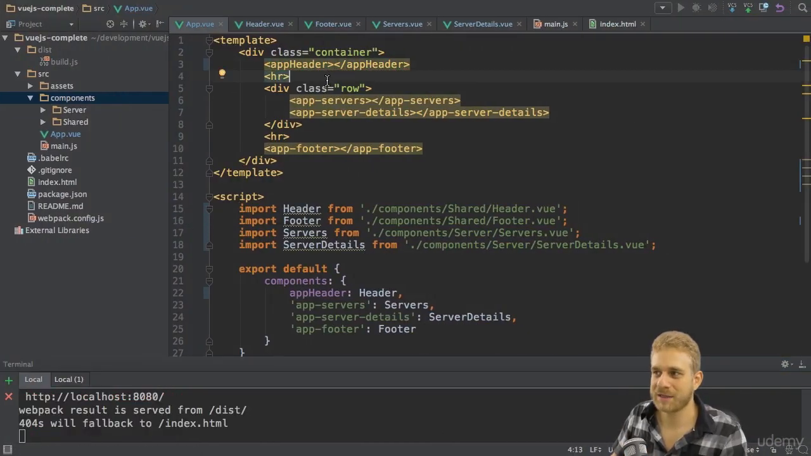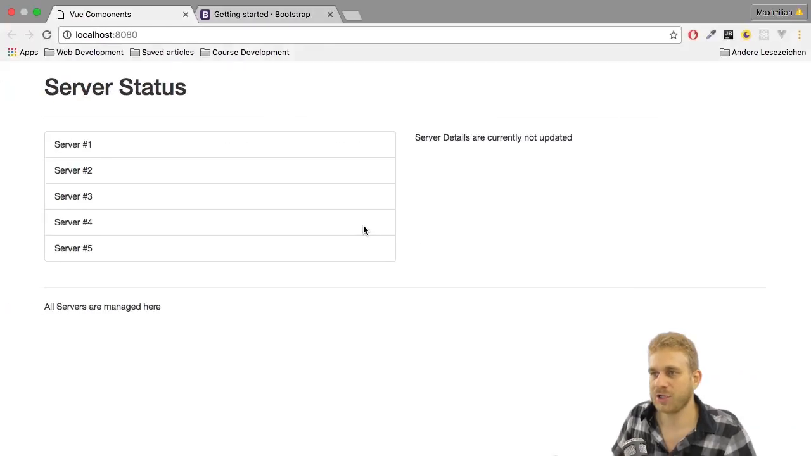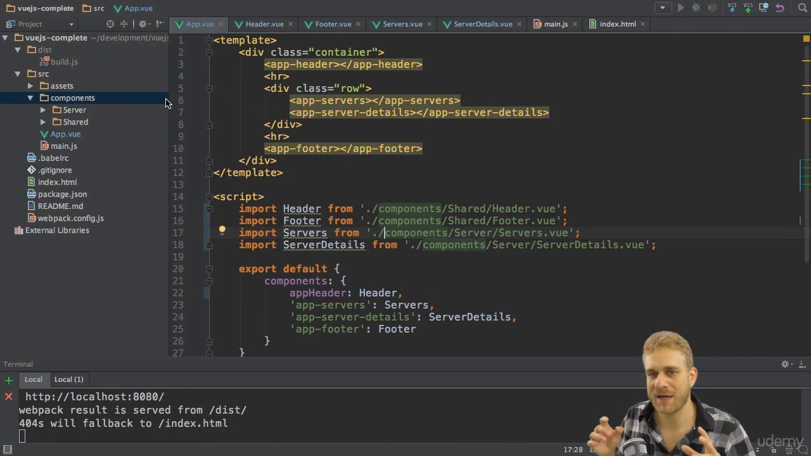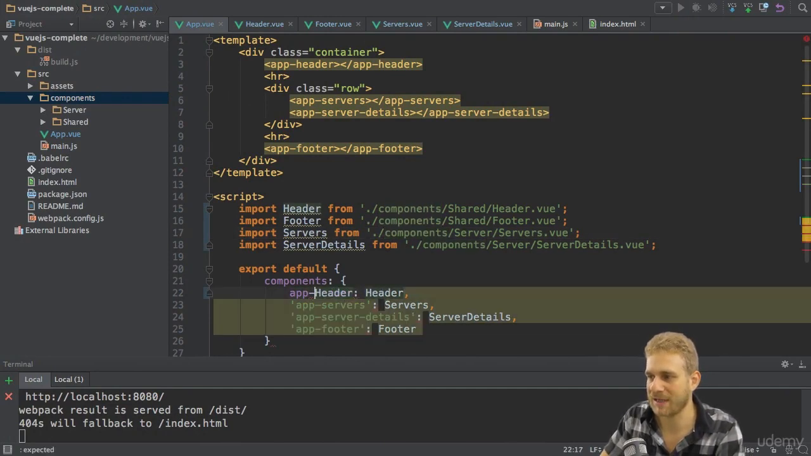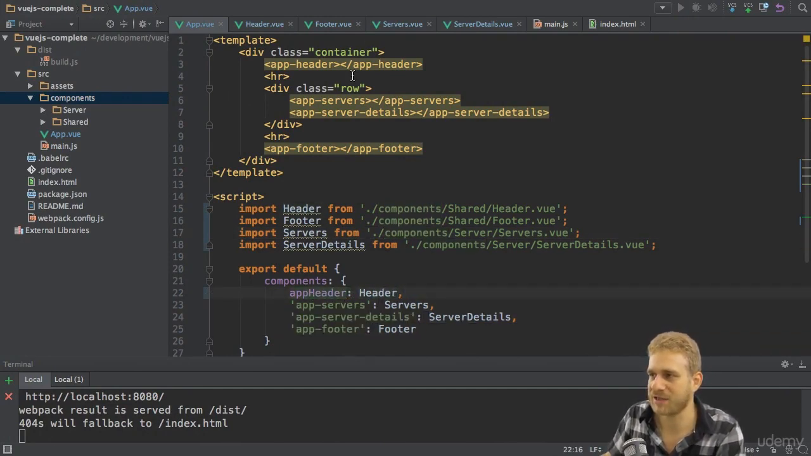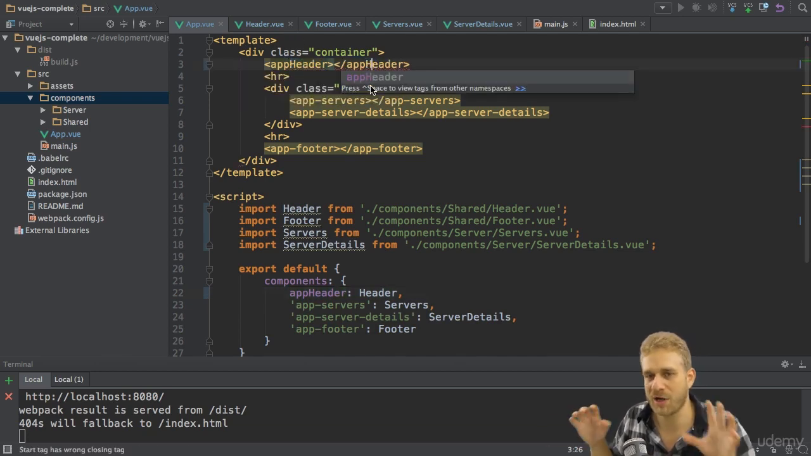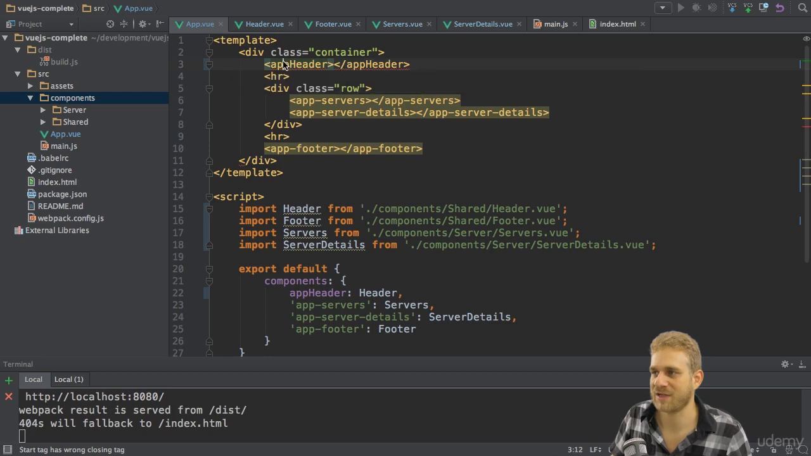The interesting thing is, if I change this back to app-header with a dash, and I still have appHeader capital case down there, you will see it still runs. That is because Vue.js will automatically give us access to the, well, hyphenated version of our selector here. So by splitting it when we have such a capital case and giving us access to the same selector with a dash in between.